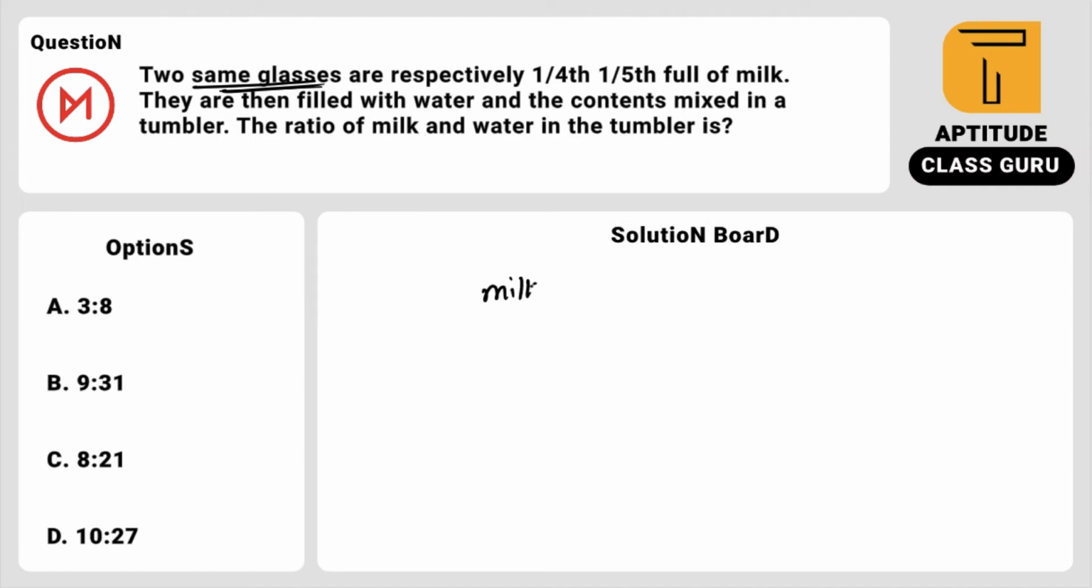In container 1, milk is 1/4. In container 2, milk is 1/5. If the quantities of both are the same, then try to make the quantity equal. For example, for every 4 parts, 1 part is milk; for every 5 parts, 1 part is milk here. So try to equalize the denominators. I am multiplying by 5 here, so 5/20. I am multiplying by 4 here, so 4/20. So this is also 20 capacity, this is also 20 capacity, but here we have 5 liters of milk, here we have 4 liters of milk.